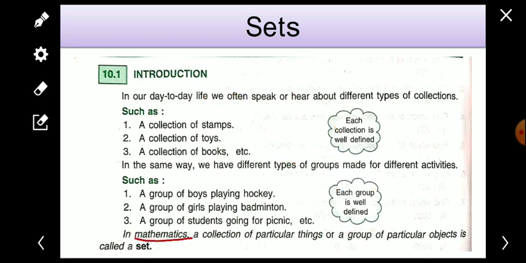So in mathematics, a collection of particular things or a group of particular objects is called a set. Let me repeat that: a collection of particular things or a group of particular objects is called a set. Collection or group of particular objects is known as a set.